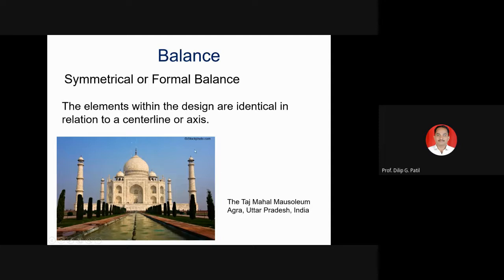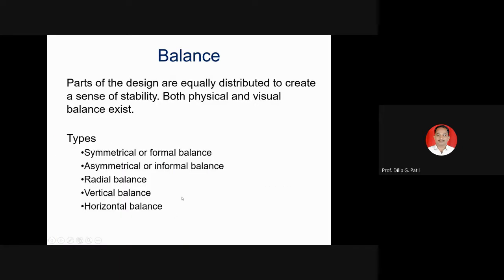So you will see that there is symmetrical or formal balance. The elements within the design are identical in relation to the center line of the axis. On both sides, the symmetrical elements are placed equally, and repetition of these plans is there. That is nothing but rhythm, repetition. So parts of the design are equally distributed to create a sense of stability. Both physical and visual balance exist.